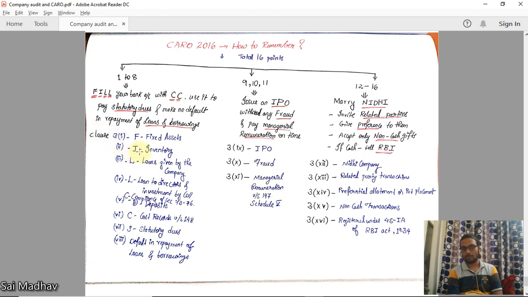Now 3.2, I for inventory. Inventory is also similar to fixed assets. It deals with physical verification, material discrepancies. Okay.